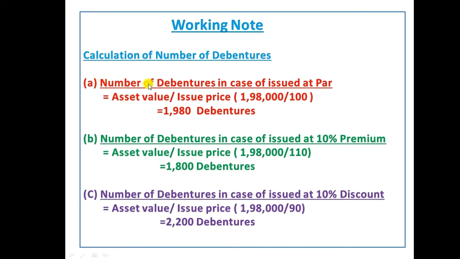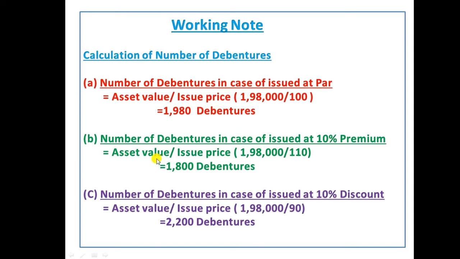A, number of debentures in case of issue at par. We need to use the formula: asset value divided by issue price. Asset value is 1,98,000 as given in the question, and the issue price is 100 because the first case is at par, so it is 100. So 1,98,000 divided by 100, we will get 1,980 debentures.